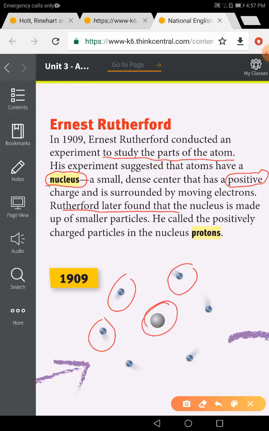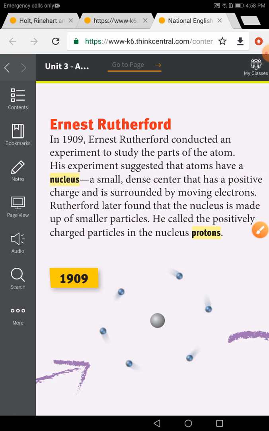Rutherford later found the nucleus is made up of smaller particles. He called the positively charged particle in the nucleus what? Proton. So we have now protons, positive, and we have electrons, negatively charged. Yes? Okay.